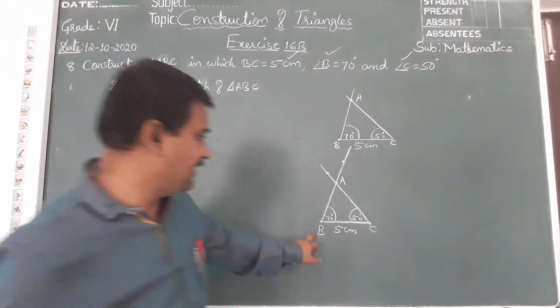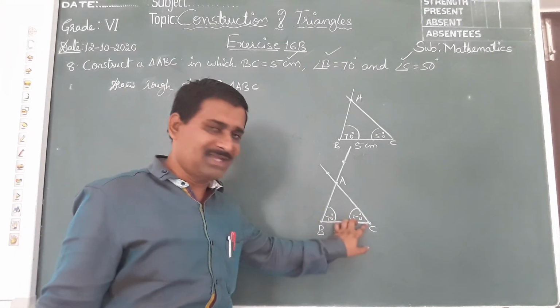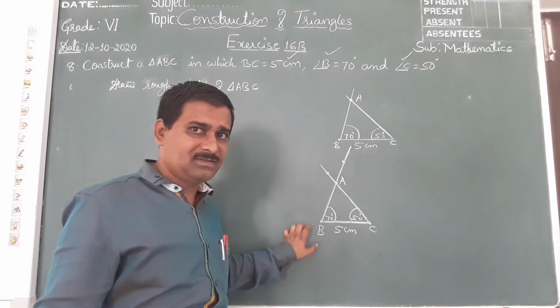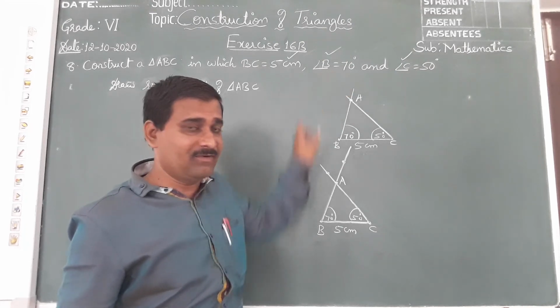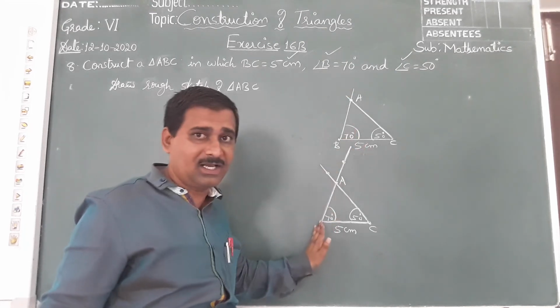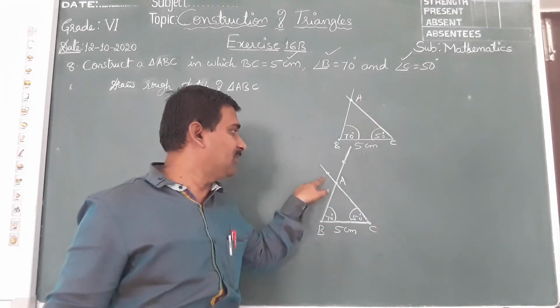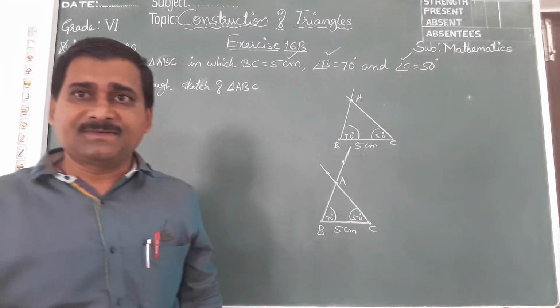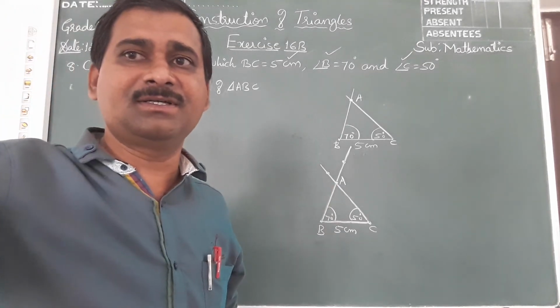When one side and two angles are given, you draw the one side, keep the protractor on one point and see how much measurement we want. Keep the protractor, draw a line, keep the protractor, see the measurement, put a point, draw a line. Both lines will cut each other. See, children, now you should do 9th and 10th yourself, right? Okay, thank you.